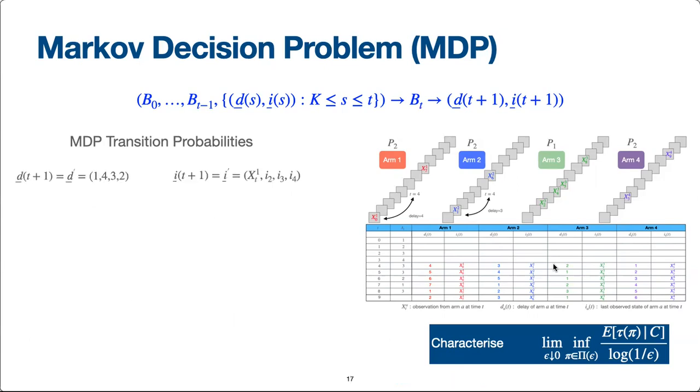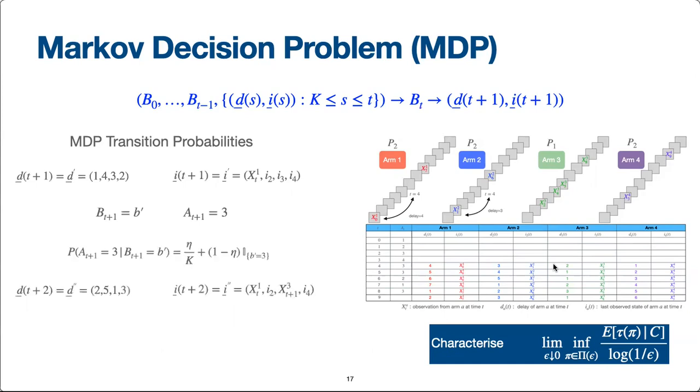As another example, suppose that b_{t+1} is b', but due to trembling, the actual arm selected is a_{t+1} equal to 3. Then d_{t+2} and i_{t+2} are as shown here. The probability of the MDP making a transition from the state d',i' at t+1 to d'',i'' at t+2 is as given by the following expression. Notice the presence of the TPM P1 in this expression.